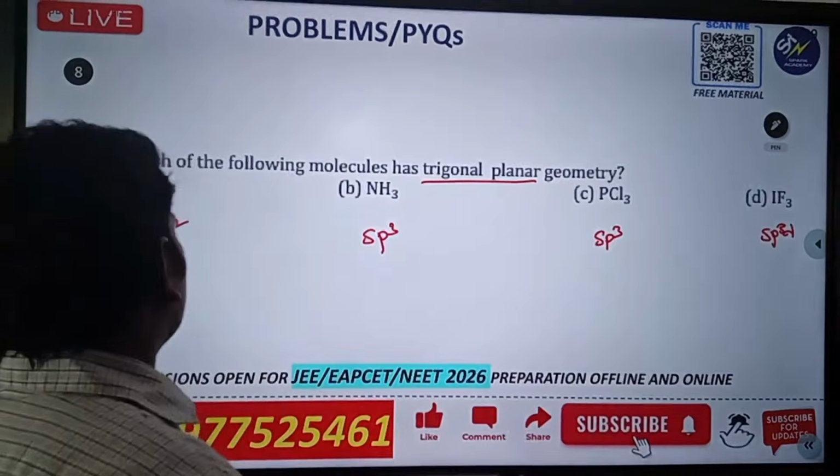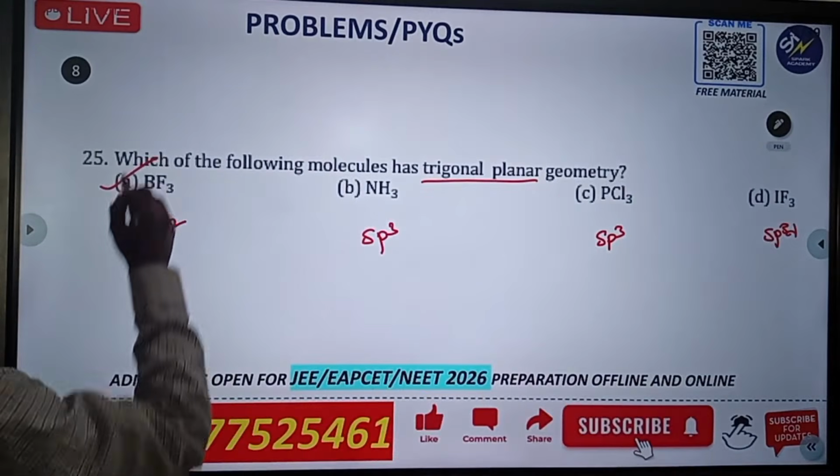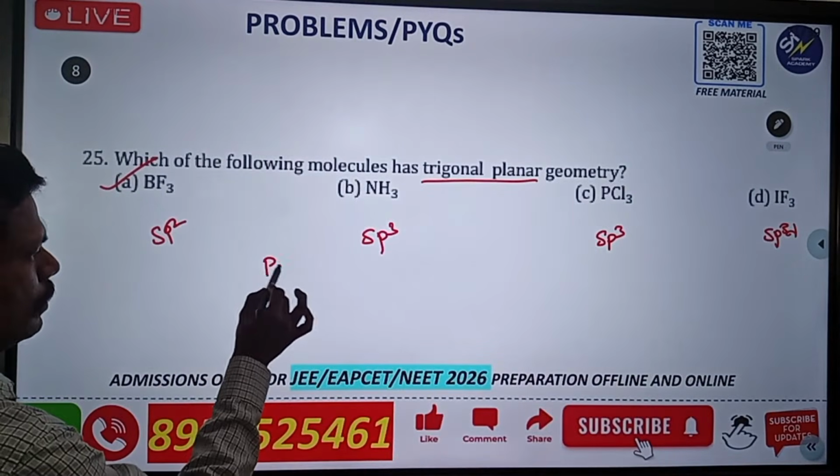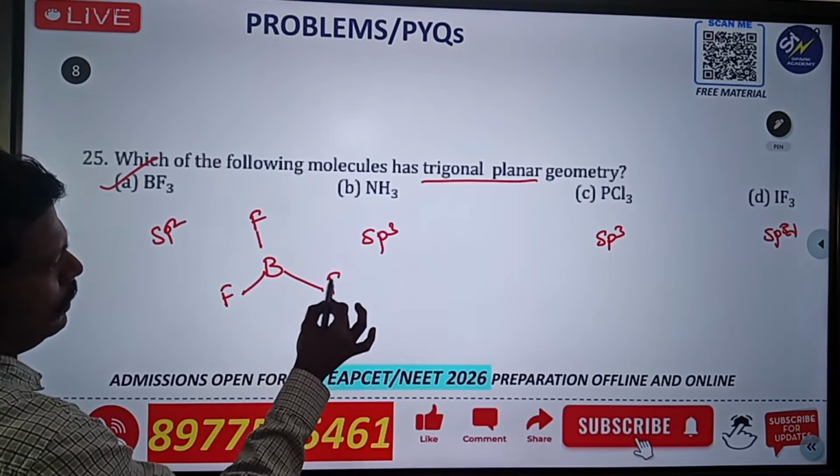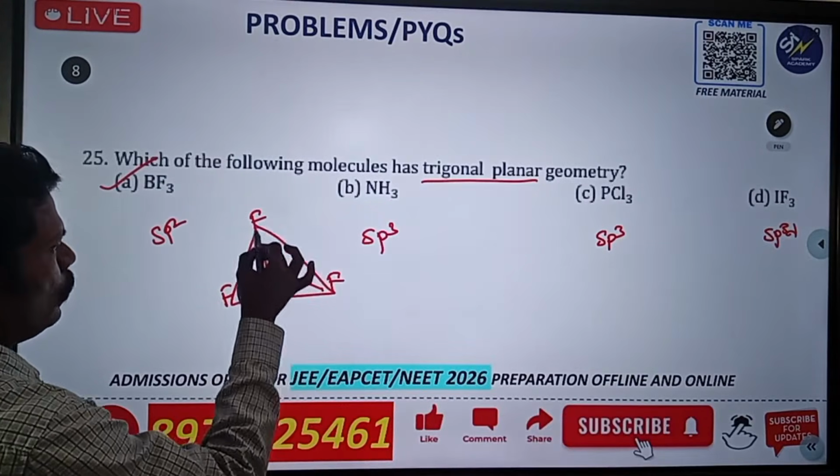So this is the correct answer. What is this? BF3 is the correct answer. And also you can draw the structure. One F is here, another one is here, and another one is here. So you can observe this is trigonal planar.